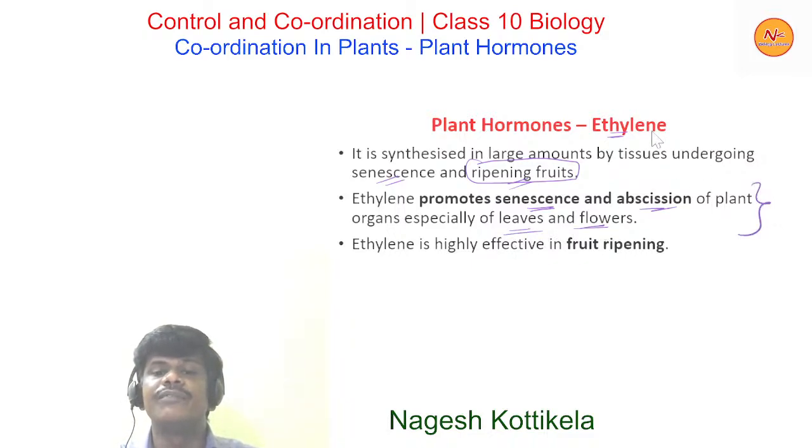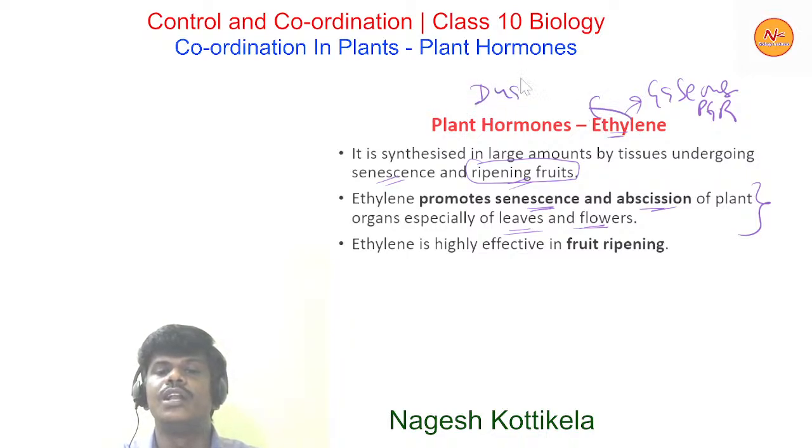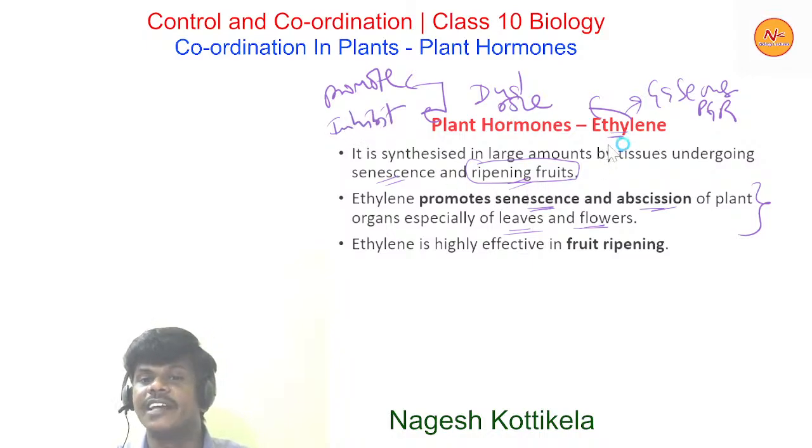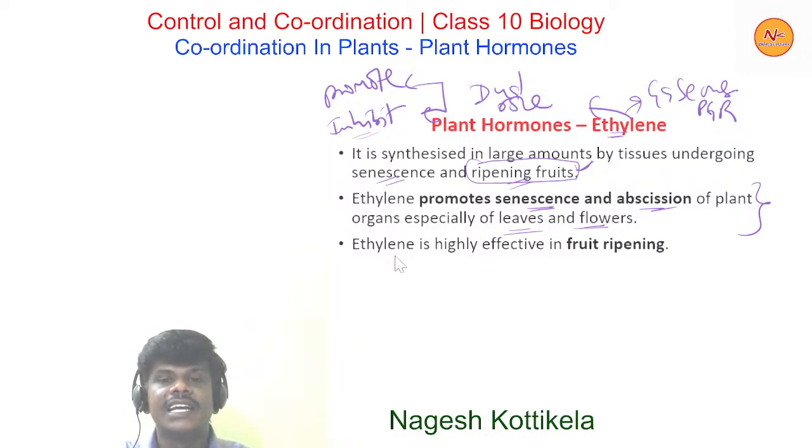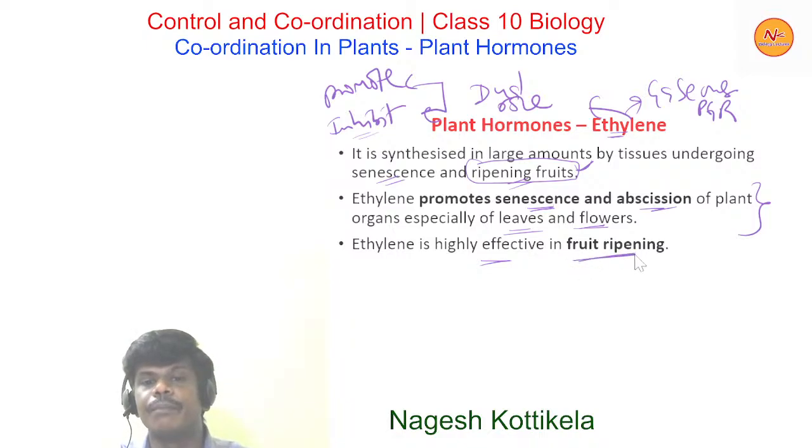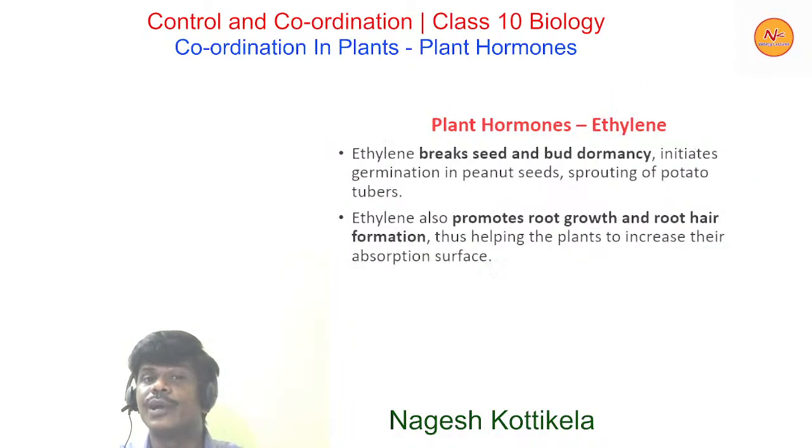In the beginning we discussed that this is a gaseous plant growth regulator, and this hormone has a dual role. What are the dual roles? Growth promoting as well as growth inhibiting. Promote the growth and inhibit the growth. So both functions are performed by ethylene. Ripening of fruits is a type of promoting activity, and you can see here that promoting senescence and abscission is inhibiting activity. So this is how it is involved in both activities. Ethylene is highly effective in fruit ripening. A very important question for exams.